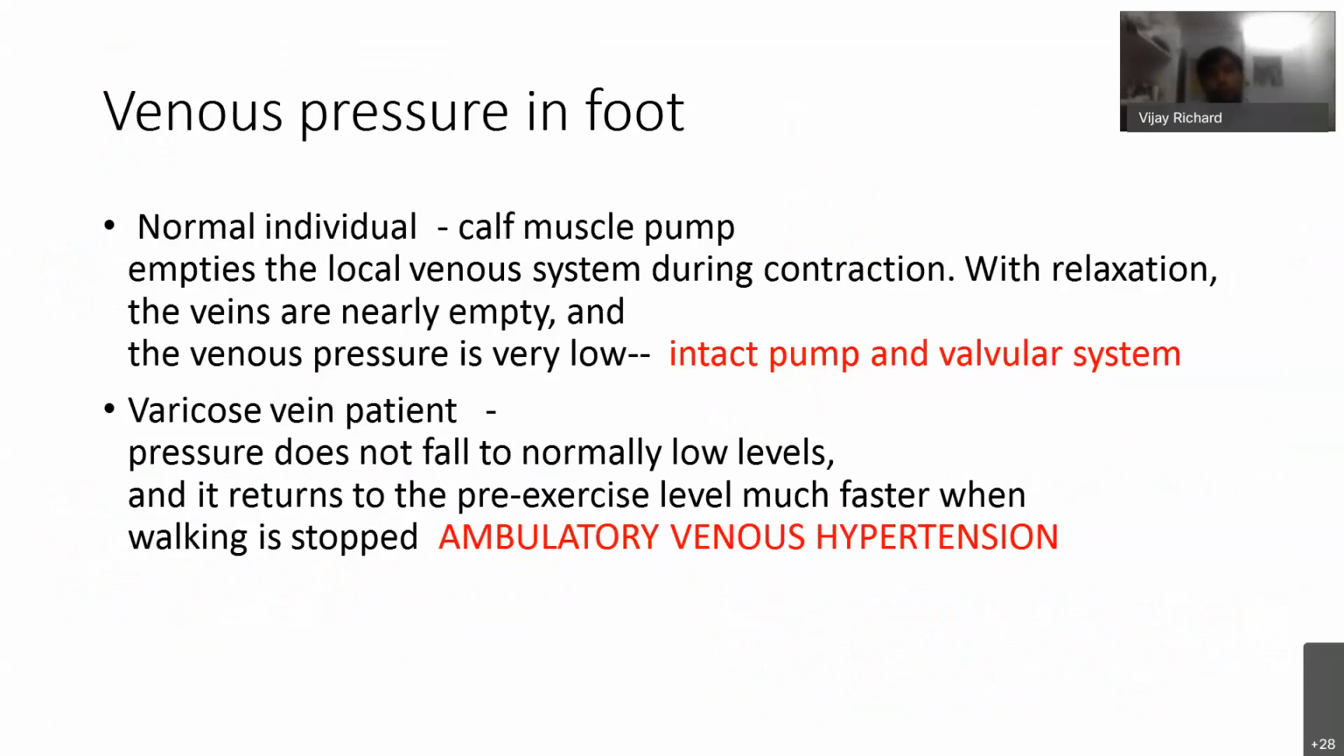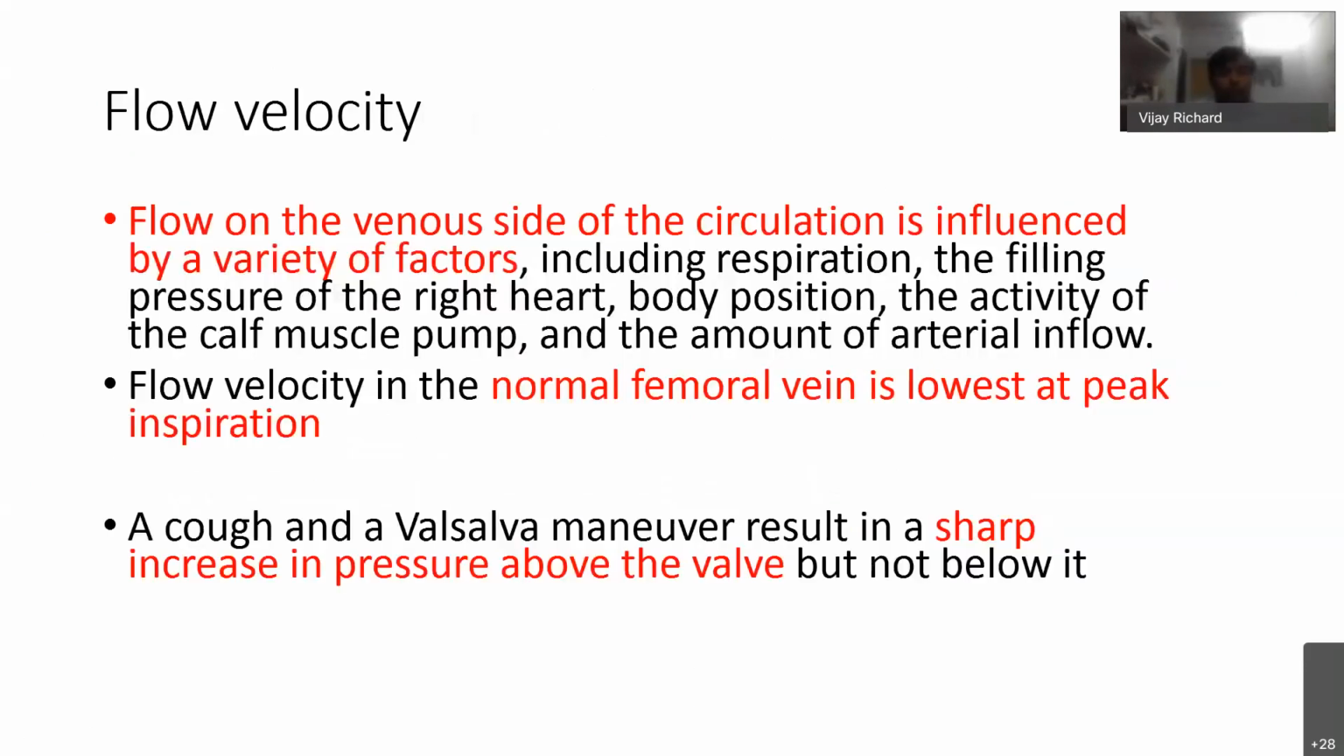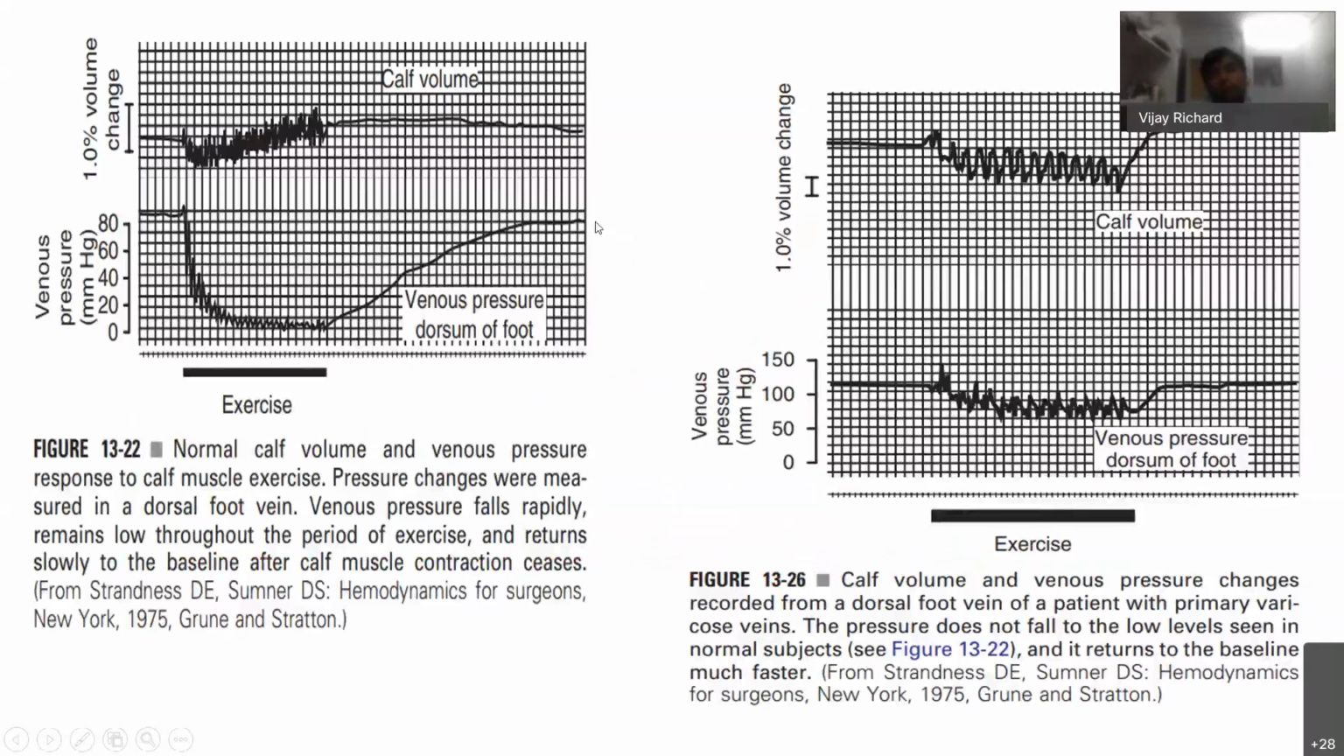In a normal individual, because of the intact calf muscle pump, the calf muscle pump empties the local venous system during contraction. With relaxation, the veins are nearly empty and the venous pressure is very low. This I have discussed already. In a varicose vein patient, the pressure does not fall to normal levels and it returns to the pre-existing level. Because of it, there is ambulatory venous hypertension. You can see the pressure fall, then again go back during relaxation of the calf muscle. But here it remains the same in varicose vein.